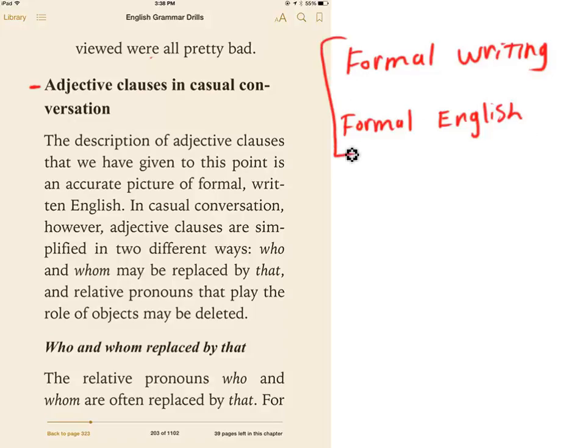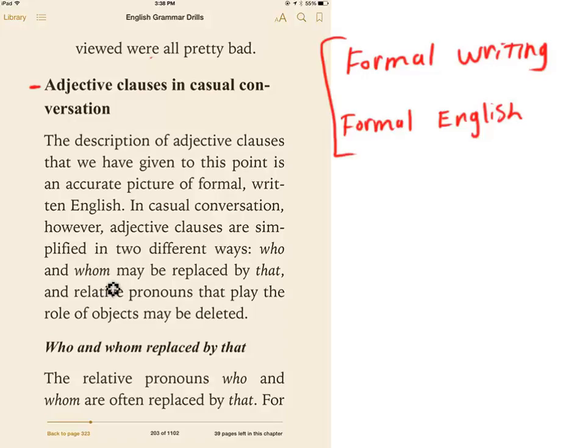However, this is really important because adjective clauses are used a little bit differently in casual conversation, and we're going to go through that. They're actually a little easier to use in casual conversation, but I do want you to understand the differences between casual conversation and formal English, which we need to learn how to write and communicate in as educated people.